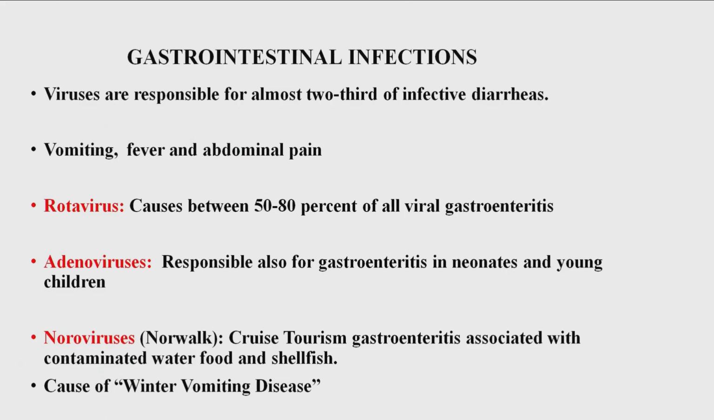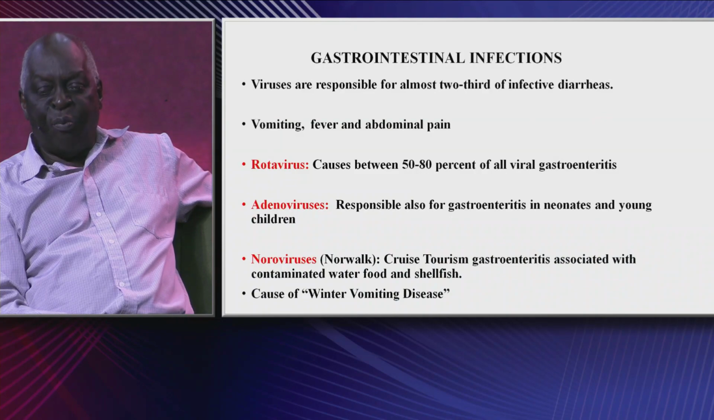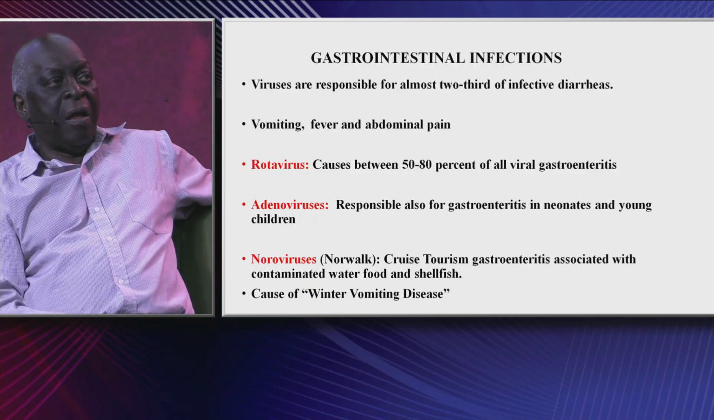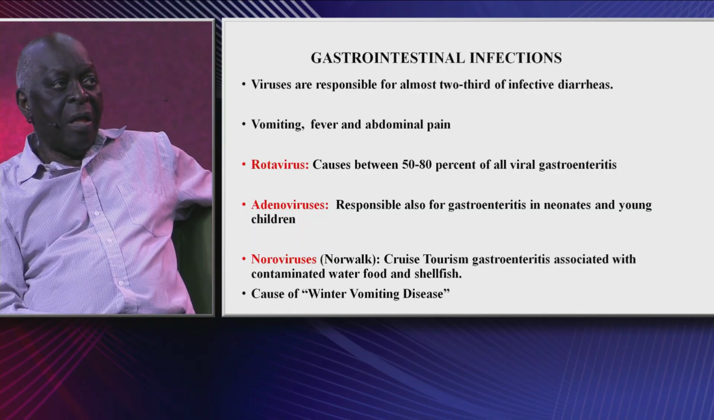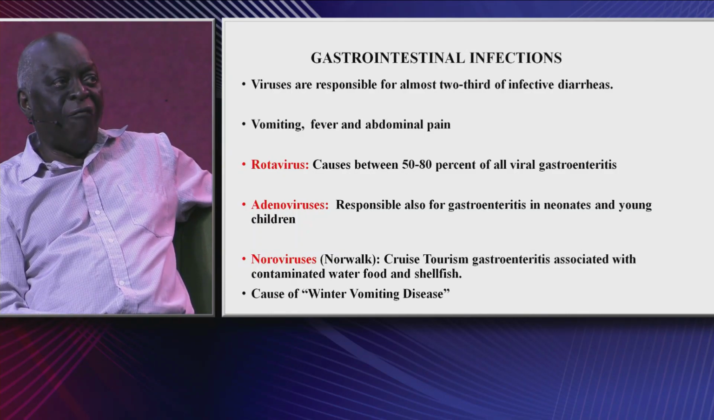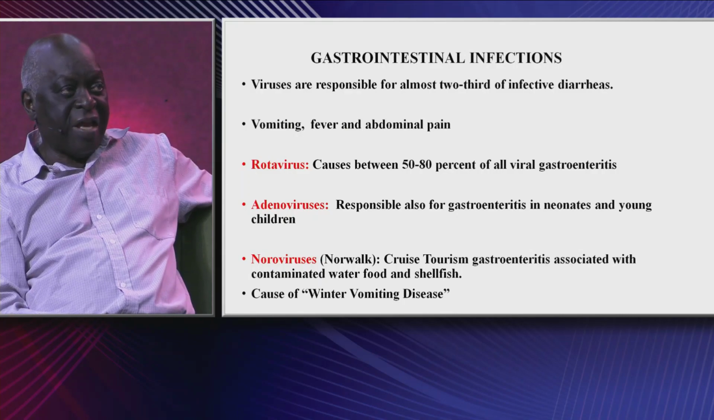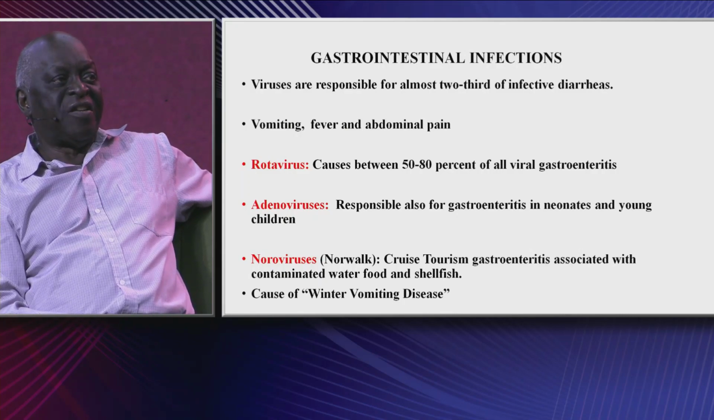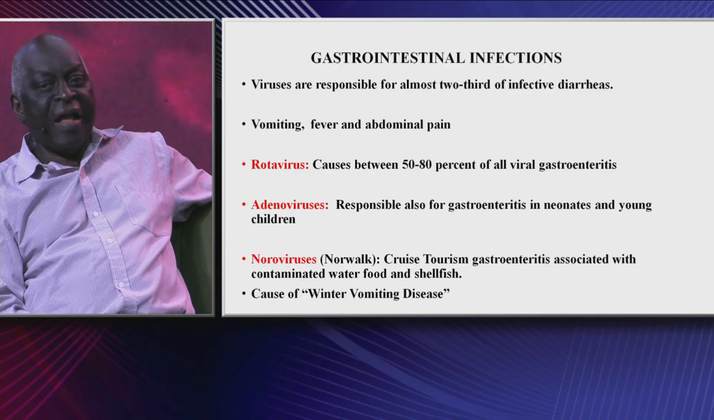Let's see the next one, which is gastrointestinal infection. As the name implies, these are viral infections of the intestine, both large and small intestines. Viruses are almost responsible for 2/3 of infectious diarrhea. What do we see here? They are characterized by vomiting, fever, and abdominal pain. One major causative virus here is the rotavirus, which is responsible for about 50 to 80% of all viral gastroenteritis.